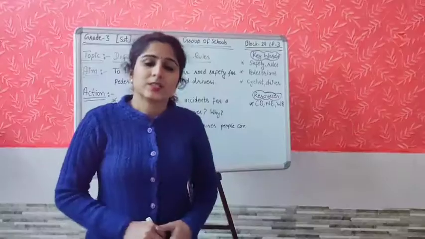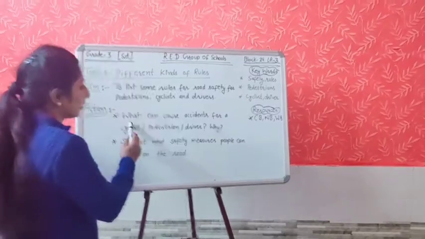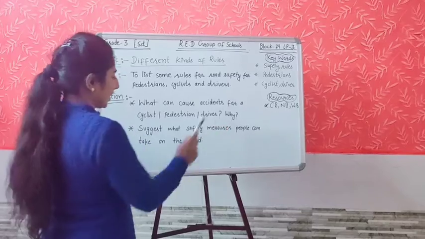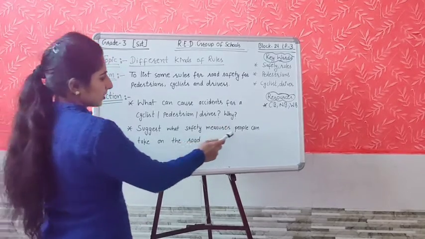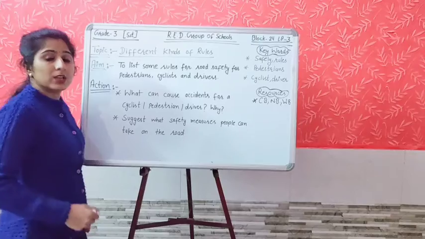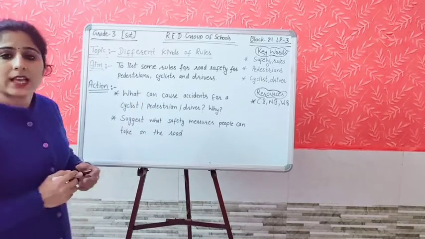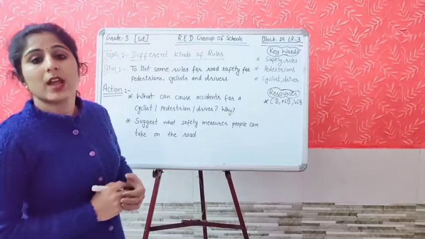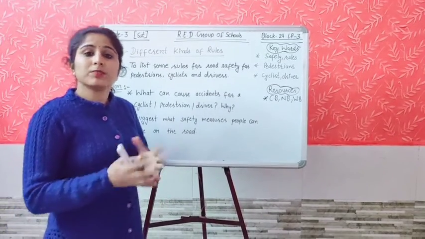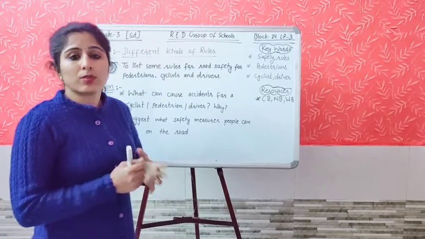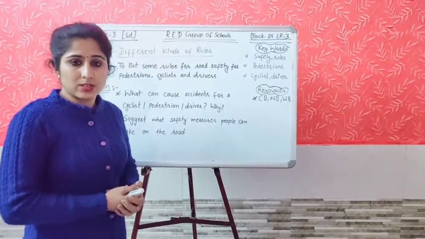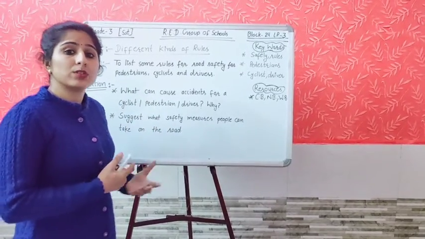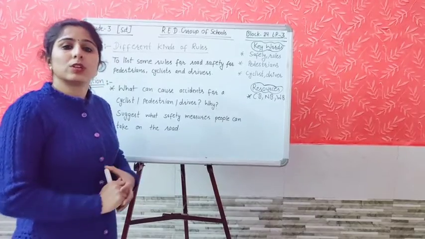on the road. Next question is, students, what can cause accident for a cyclist, pedestrian, driver? Why? And suggest what safety measures people can take on the road. Yes, a cyclist must wear the helmet whenever they are moving on the road and should not remove his hands from the handles. It may cause an accident for him.